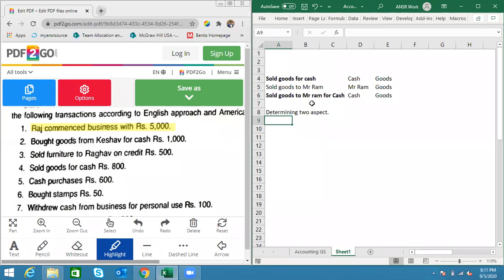So there are three things. I'll tell those three things, and you guys tell what are the two important ones. One is cash, which I have paid. One is the pen that I have got. Then the bookstore to whom I have paid. So three aspects will be: one is pen, one is cash, one is the bookstore. Now my question to you is, which two are the most important ones? Cash and pen. Awesome.